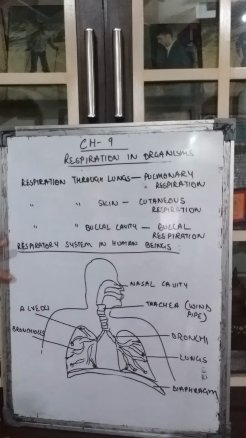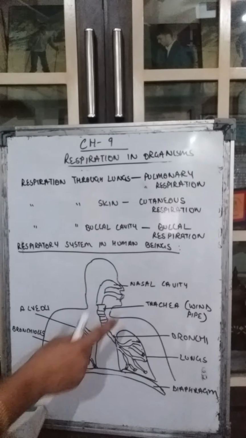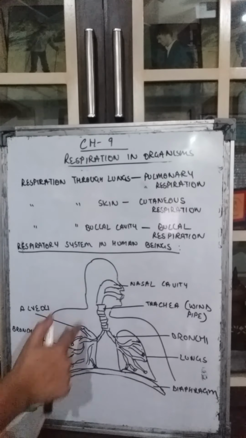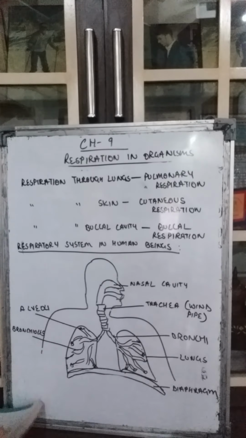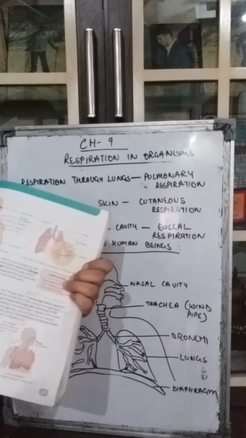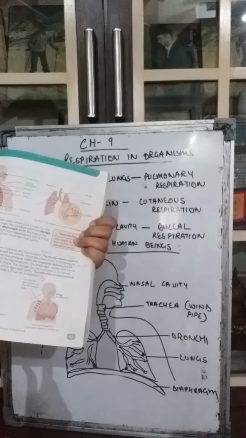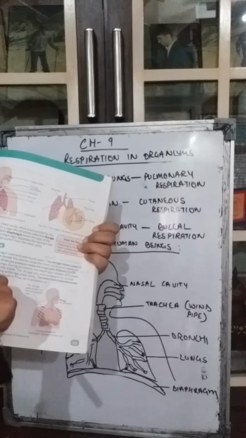Now girls, after that we come to the mechanism of breathing. How does the breathing take place? Try to understand from this diagram. During the inhalation, when we have to take in the air, this diaphragm contracts and moves down.